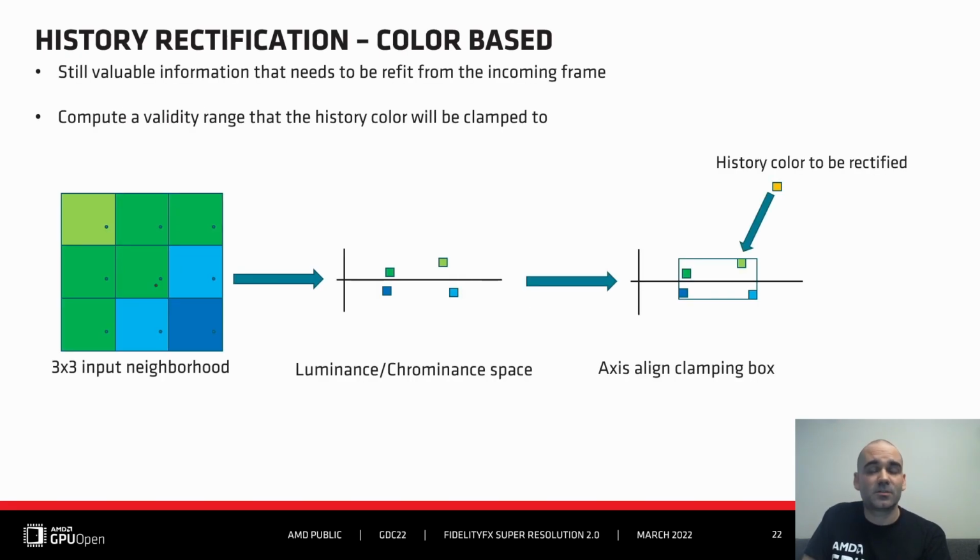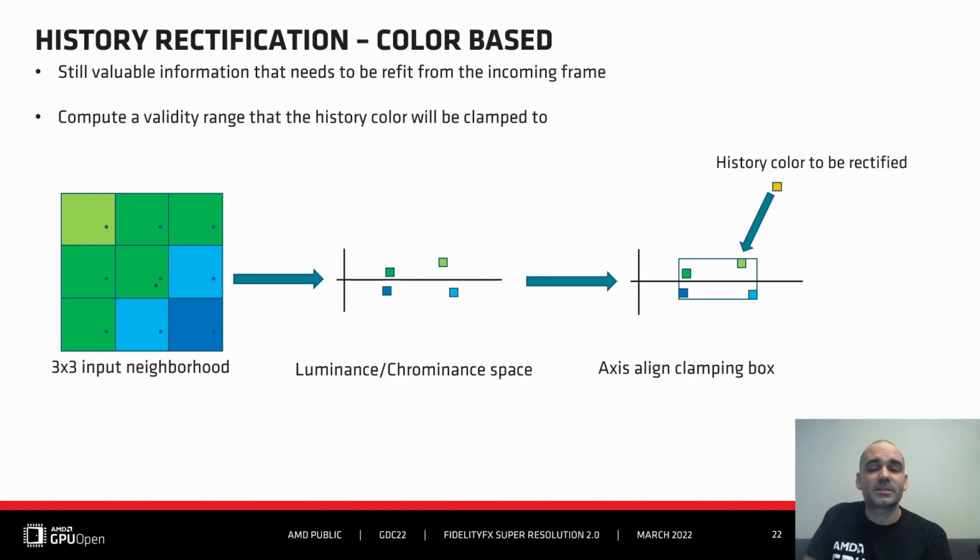So how about non-disoccluded cases? Accumulated color will drift, creating ghosting through imprecision or shading change. So the history color is still valuable information, but it needs to be fixed or fit into the new context, the new frame. So to achieve that, we compute a validity range that the history color will be constrained to. This validity range is computed from a 3x3 kernel of low resolution samples centered at the high resolution sample location. And this clamping is applied to the history color in the luminance-chrominance space.